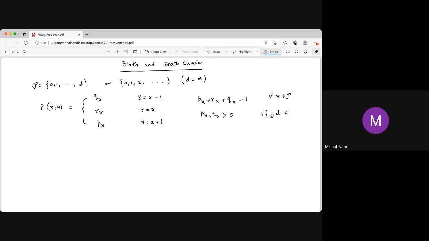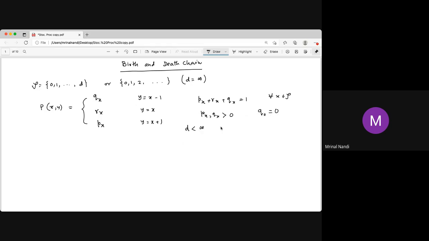If D is infinite, we can do this. If D is finite, then we have to take care of the last state: if x equals D, it can't go to D plus 1. And if x is 0, then it can't go to minus 1. So q_0 must be 0.